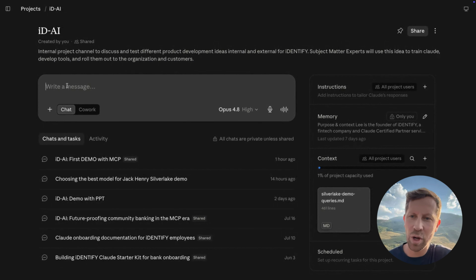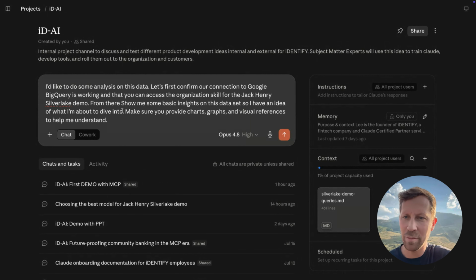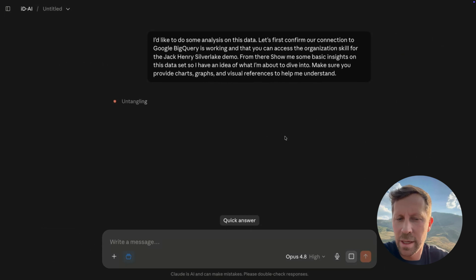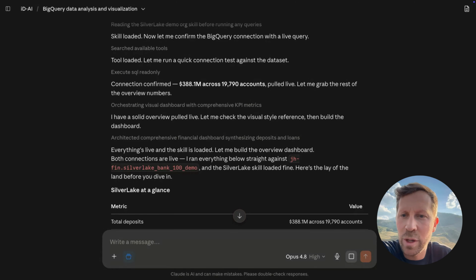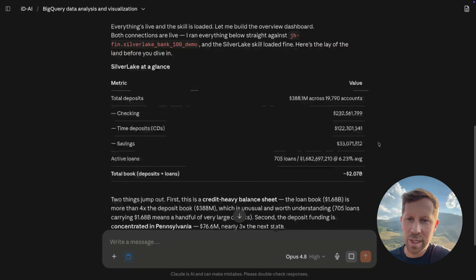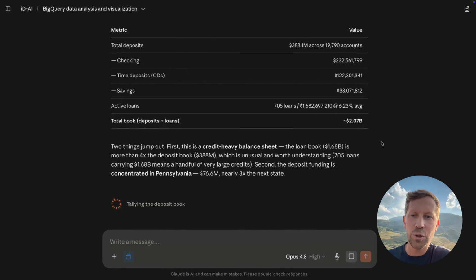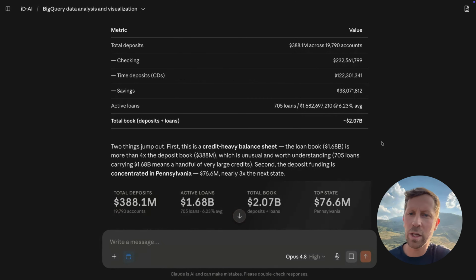Let's get started. Okay, let's open this project and start off with a query I'm going to copy and paste in. This query is essentially asking, I want to do an analysis on this data set, make sure Google BigQuery is connected, make sure you're using our organization skill with Jack Henry Silver Lake. Show me basic insights on this data. What am I looking at? Tell me more about it so I can make decisions from there.